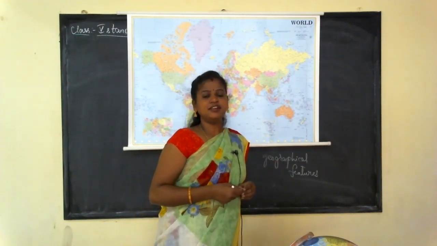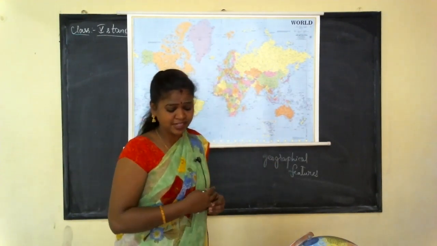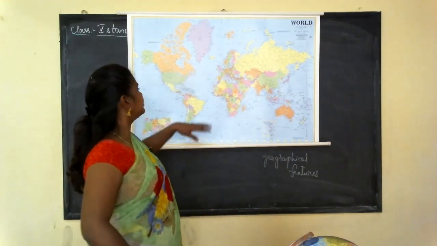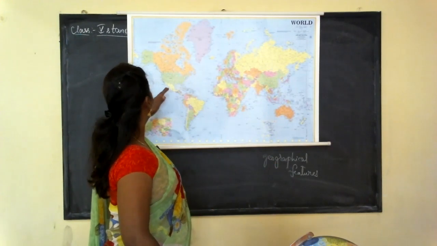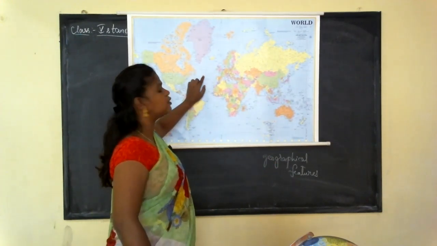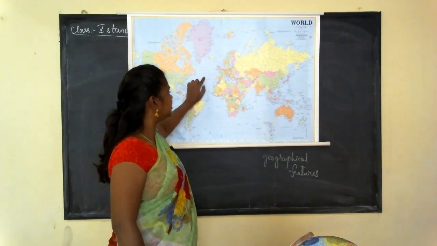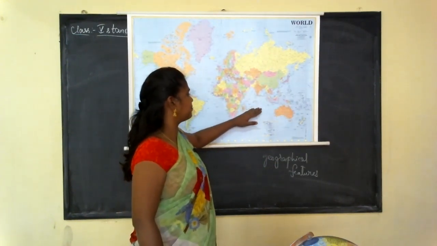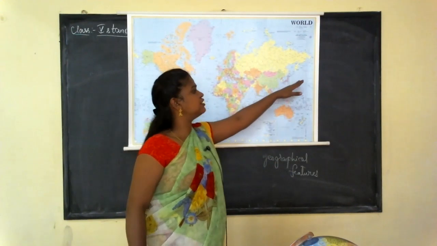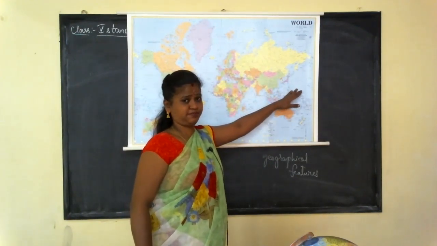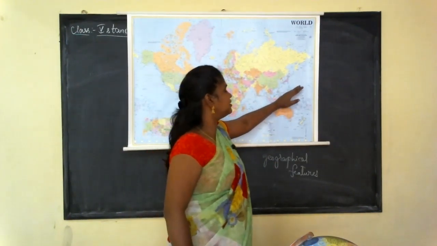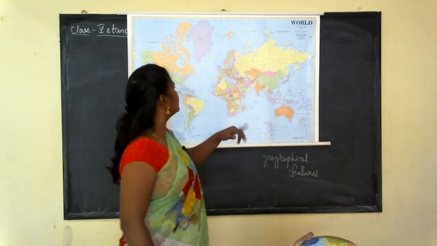Here you can see Asia is covered by 3 water bodies.